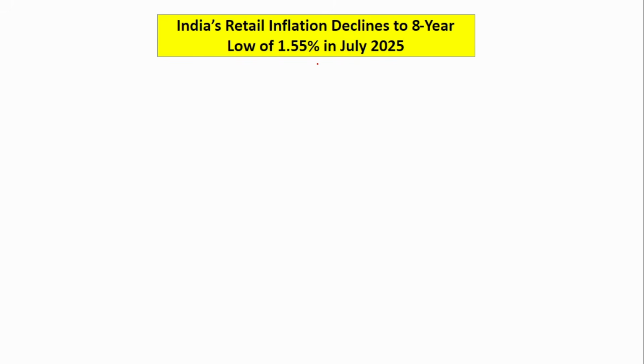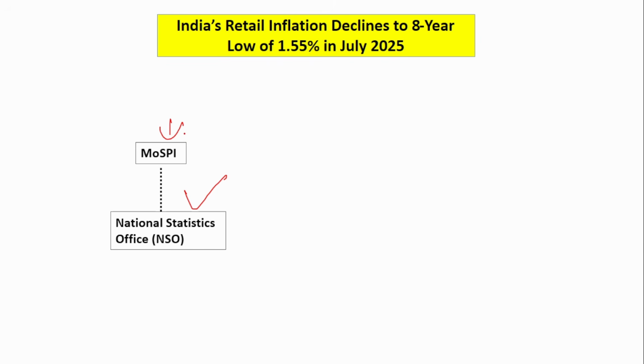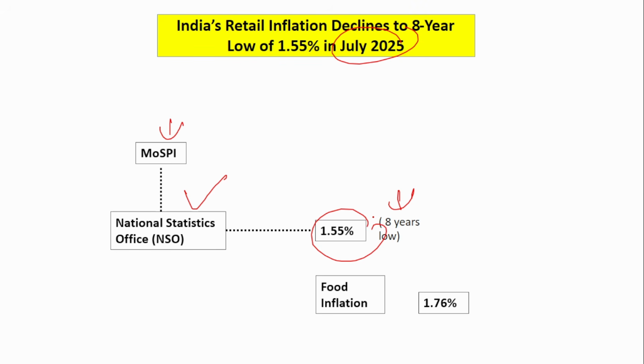Next is the inflation data. The National Statistics Office, NSO, is the entity that publishes the inflation data every month. It operates under the Ministry of Statistics and Programme Implementation. They have released the inflation data for July 2025. The inflation is 1.55%, which is almost an 8-year low. Food inflation recorded is 1.76%. Just remember the July inflation, that is more than enough.